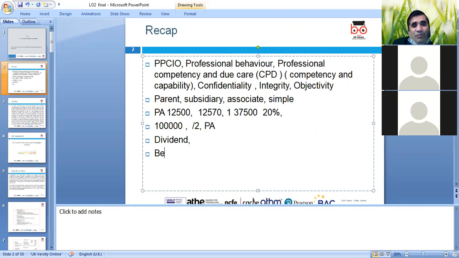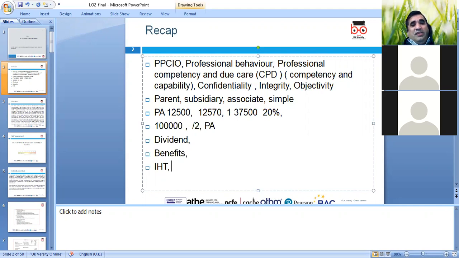We discussed benefits in kind, which is another huge area to look around. We discussed inheritance tax. Normally 325,000 is the exempt limit, but it can vary, so we need to look at the scenario. These were the key points which we discussed and calculated.